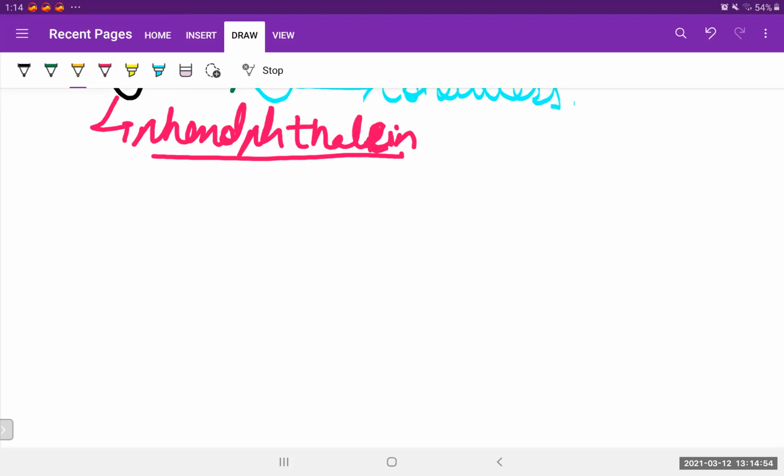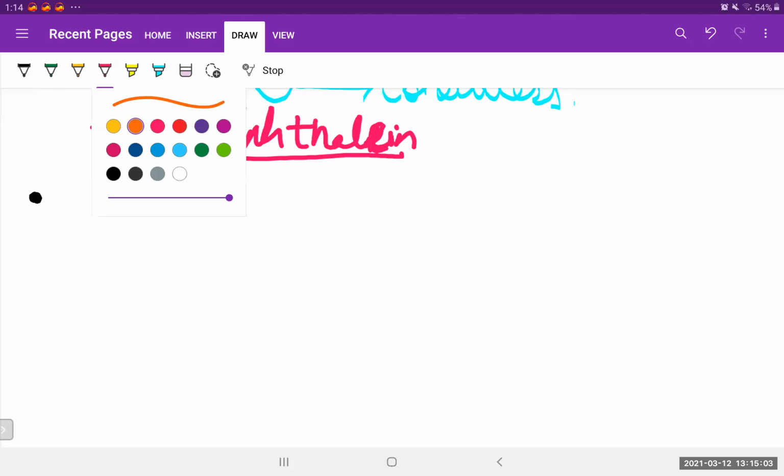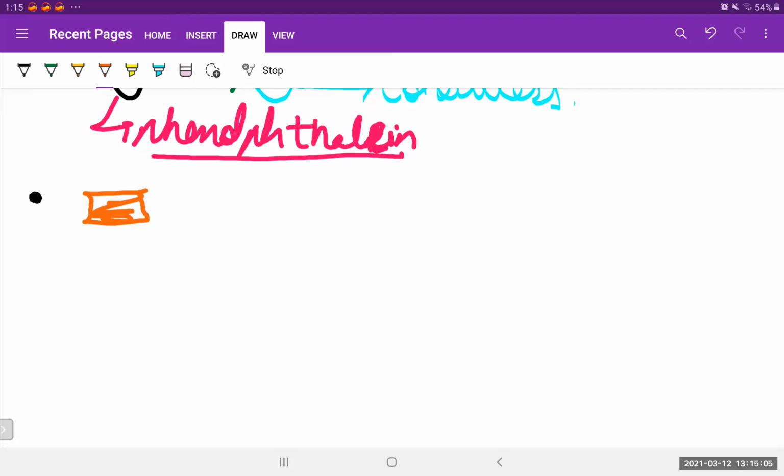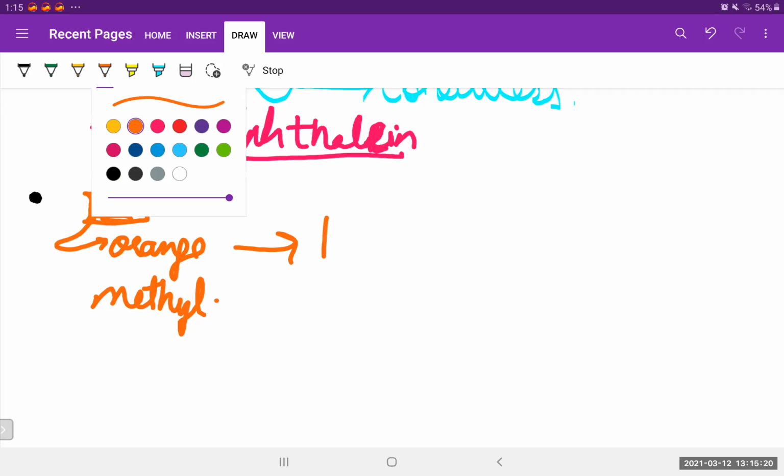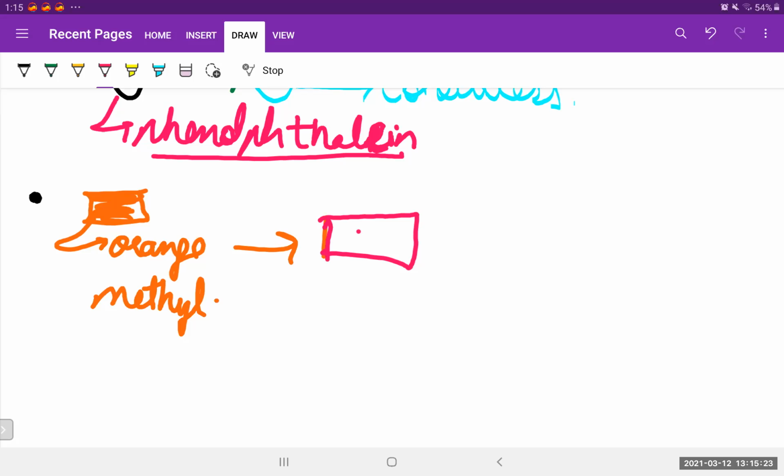Next, we talk about another indicator, that is methyl orange. If we have methyl orange, let's make it. So this is orange methyl, and this orange methyl changes into pink. Let's choose the pink color. So it converts orange into pink, means oranges are converted into strawberries. So this is pink methyl.